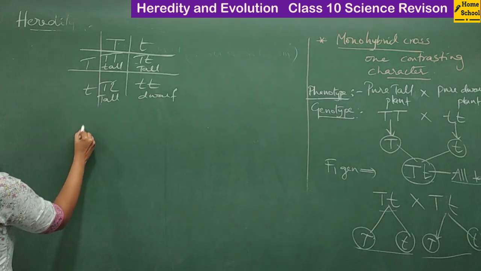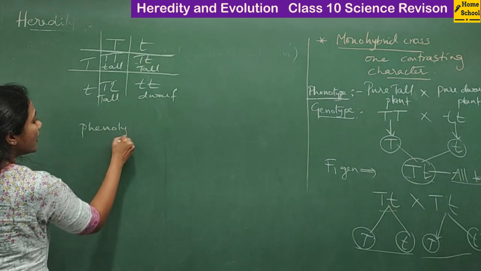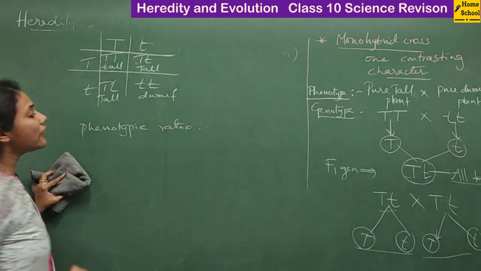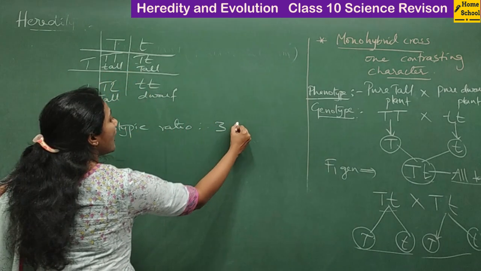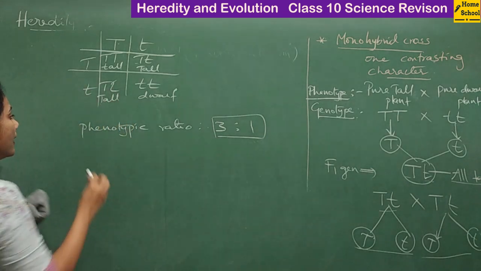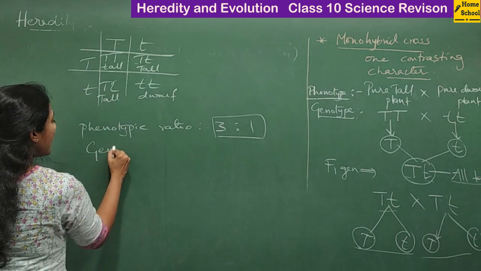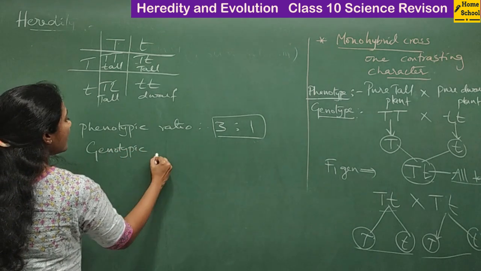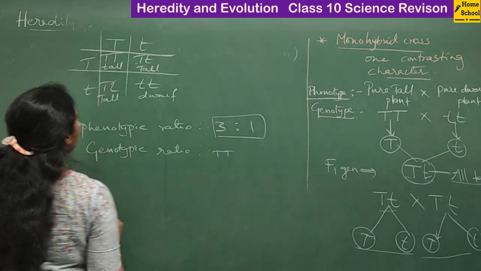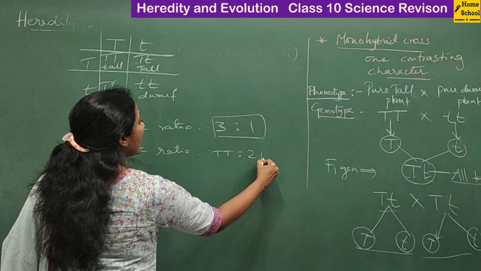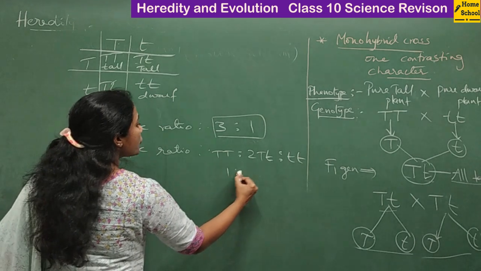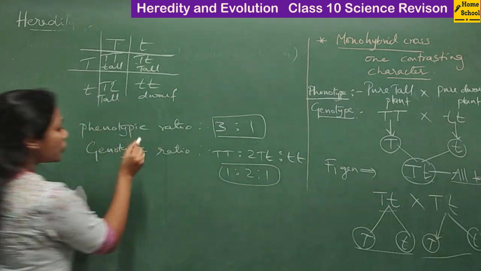So what is the phenotypic ratio here? This is very, very important, guys. So how many tall and how many dwarf plants did you get here? 3 tall plants and 1 dwarf plant. So the phenotypic ratio is 3:1. Similarly, what is the genotypic ratio here? How many different genotypes did you get here? One was capital T, capital T, and then 2 capital T, small t, and then 1 small t, small t, right? So 1:2:1 is the genotypic ratio.